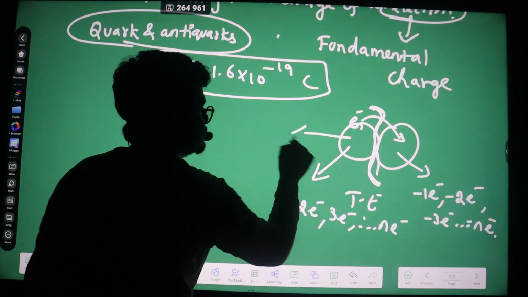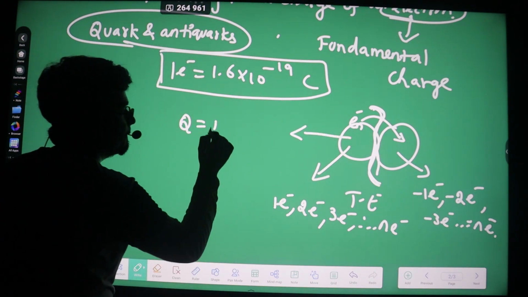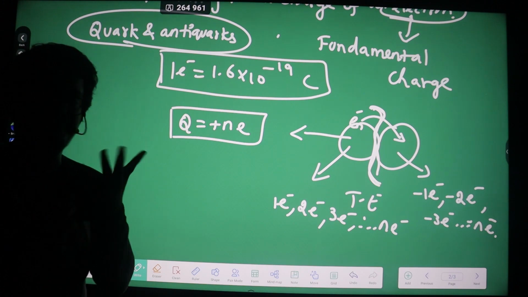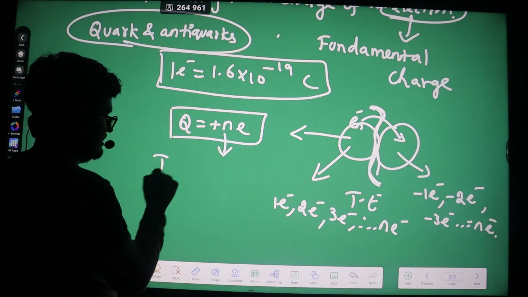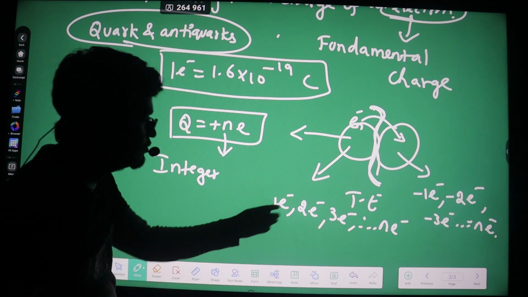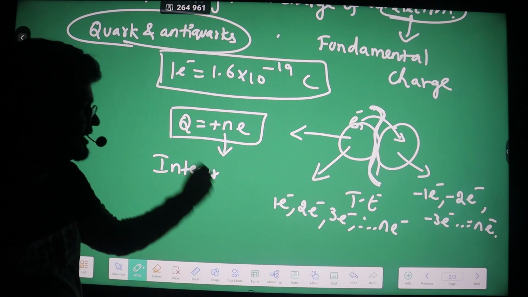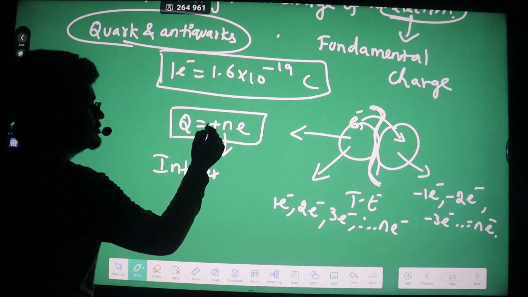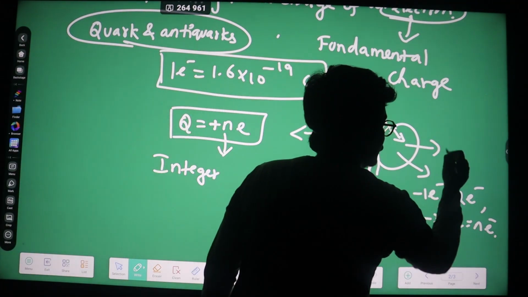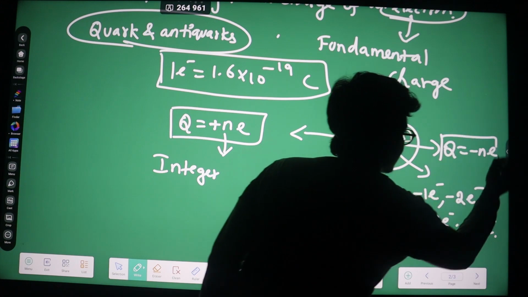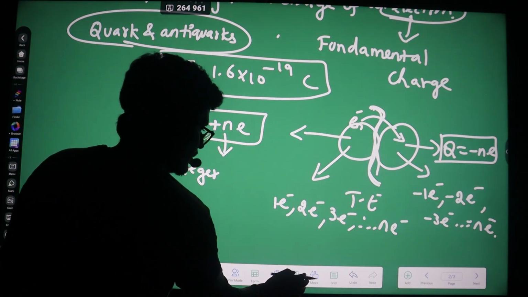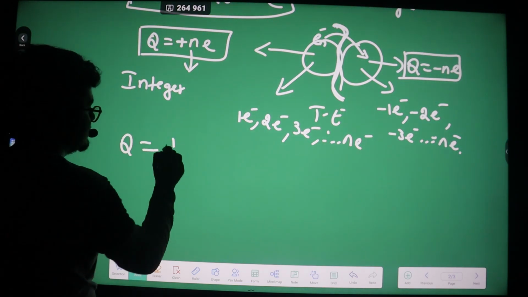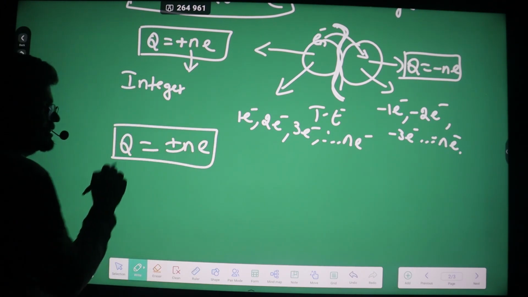That means this body now has charge q is equal to plus Ne, because n is an integer. It is going to get a charge of 1e or 2e or 3e. Because it is losing electrons, it is going to get a positive charge. As it is gaining electrons, it will become q is equal to minus Ne. So I have two formulas here, and I'm going to write them as a single formula: q is equal to plus or minus Ne. It is the quantization of charge formula.